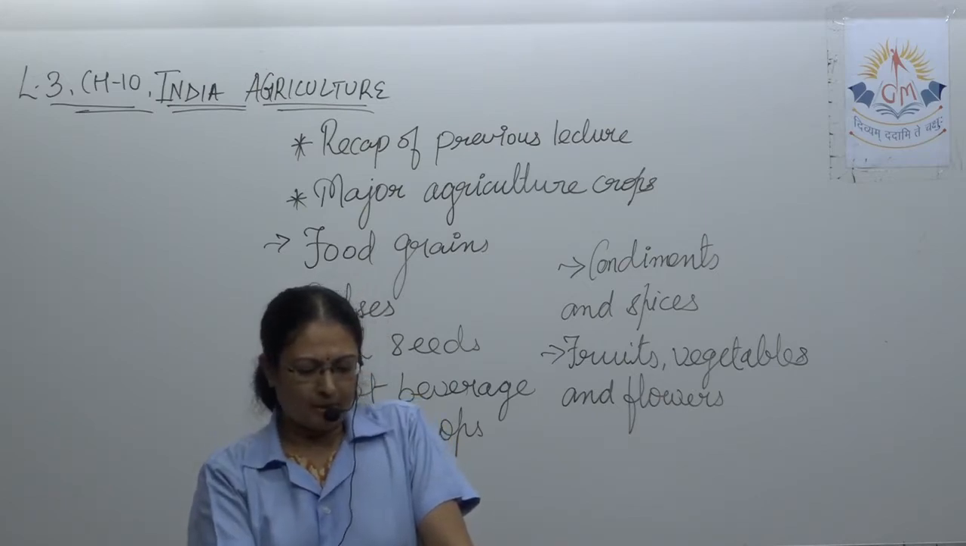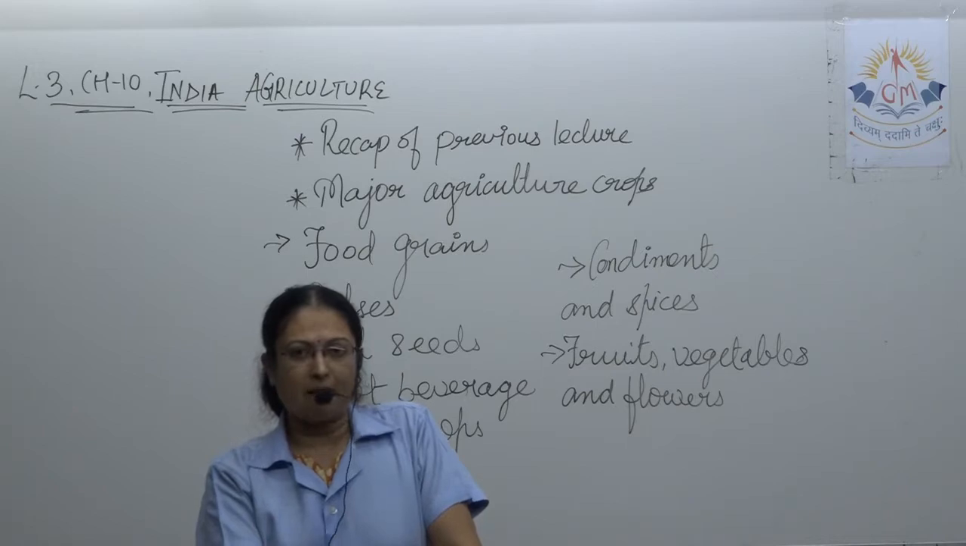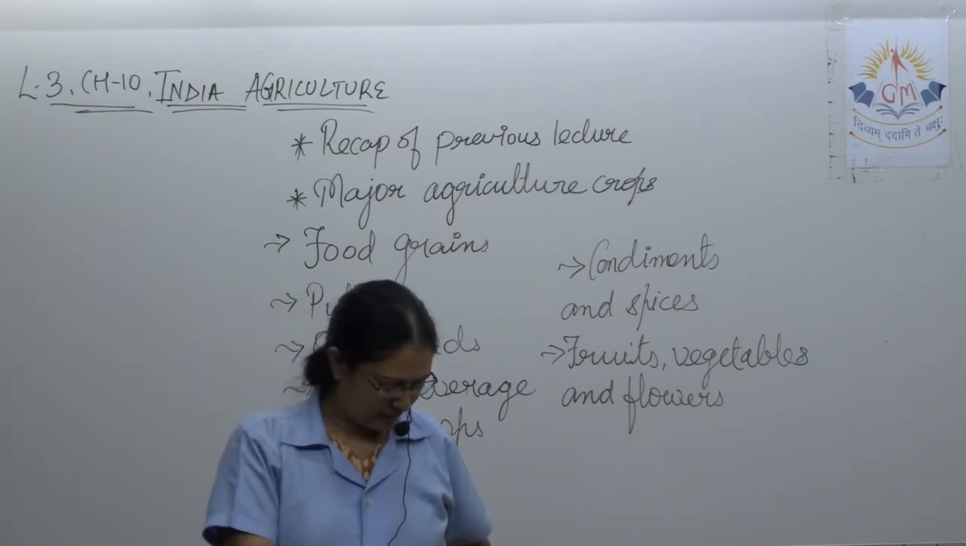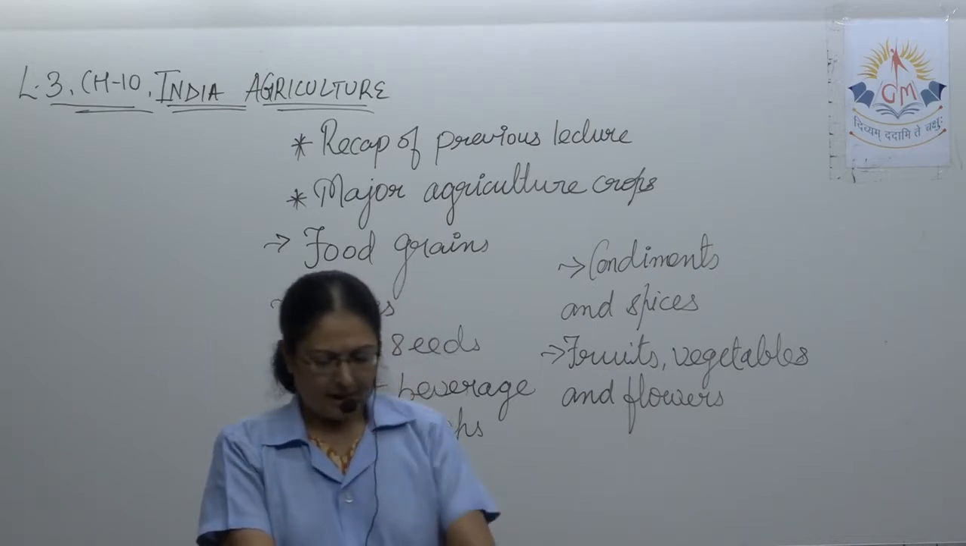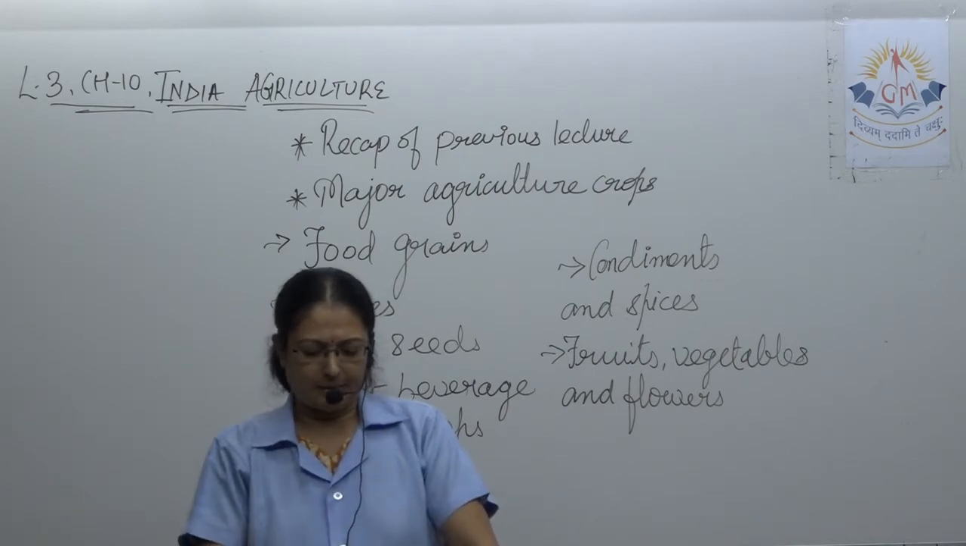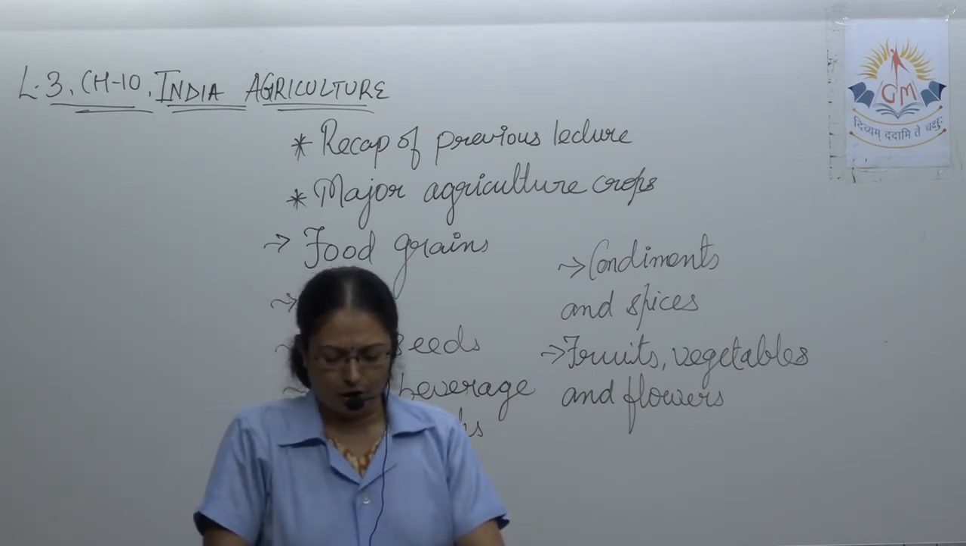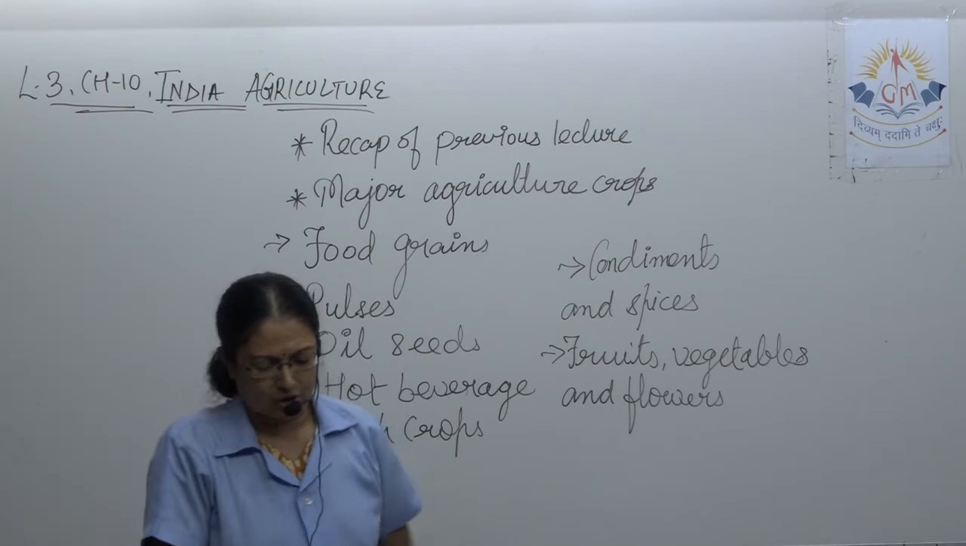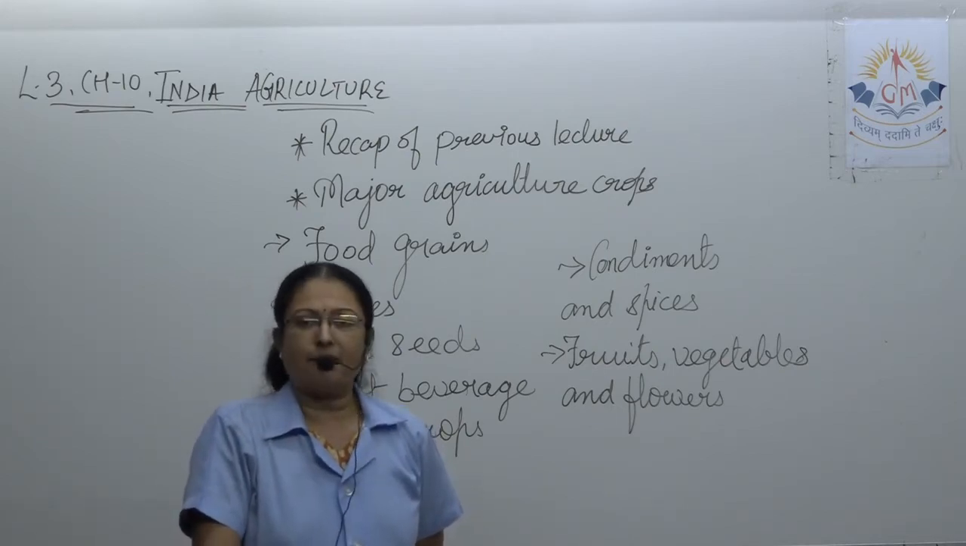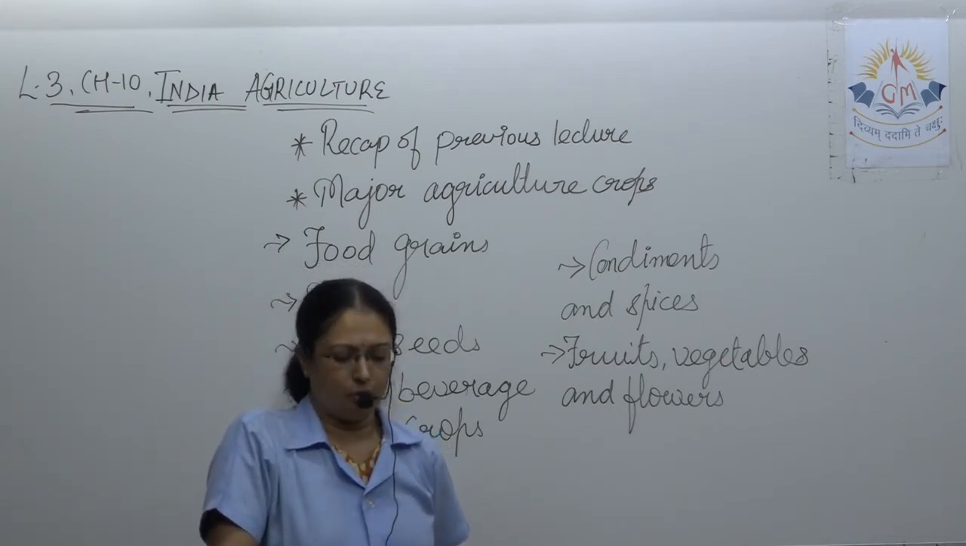Then fruits: mango, banana, chiku, papaya, grapes, jojoba, apple, guava, these are all the examples we can give. And if we talk about the vegetables, then potato, brinjal, onion, bottle gourd, turia, ladyfinger, cabbage, cauliflower, spinach, these are a few examples.